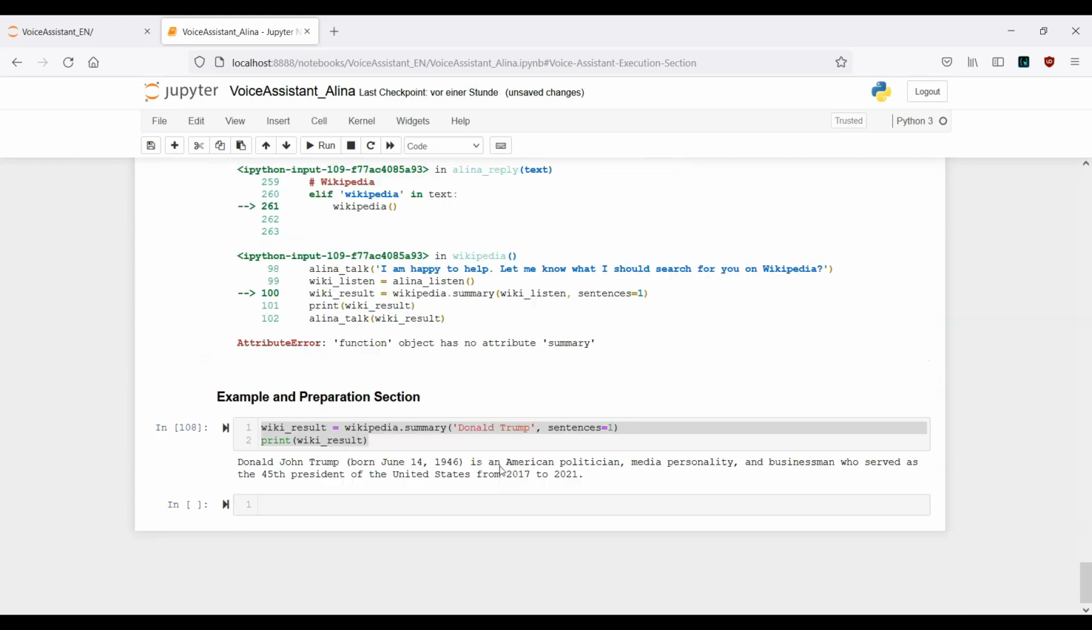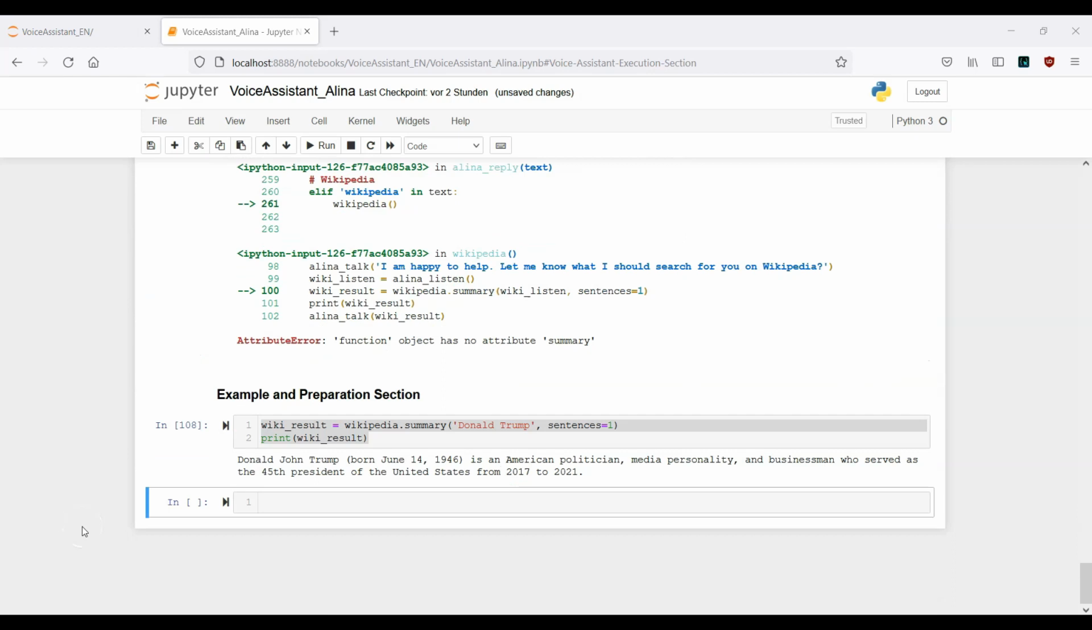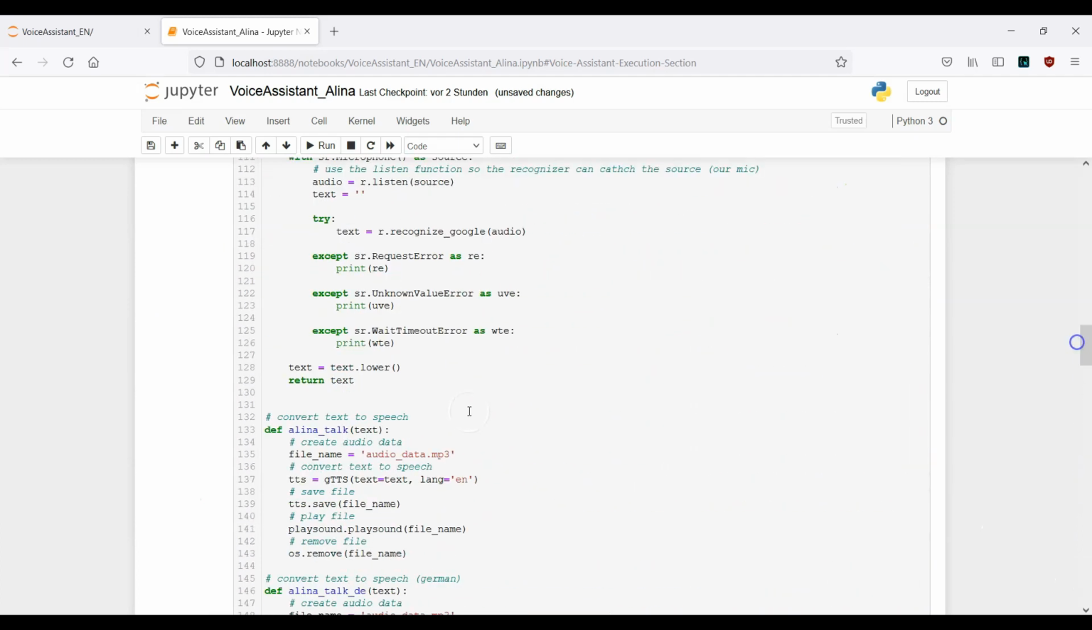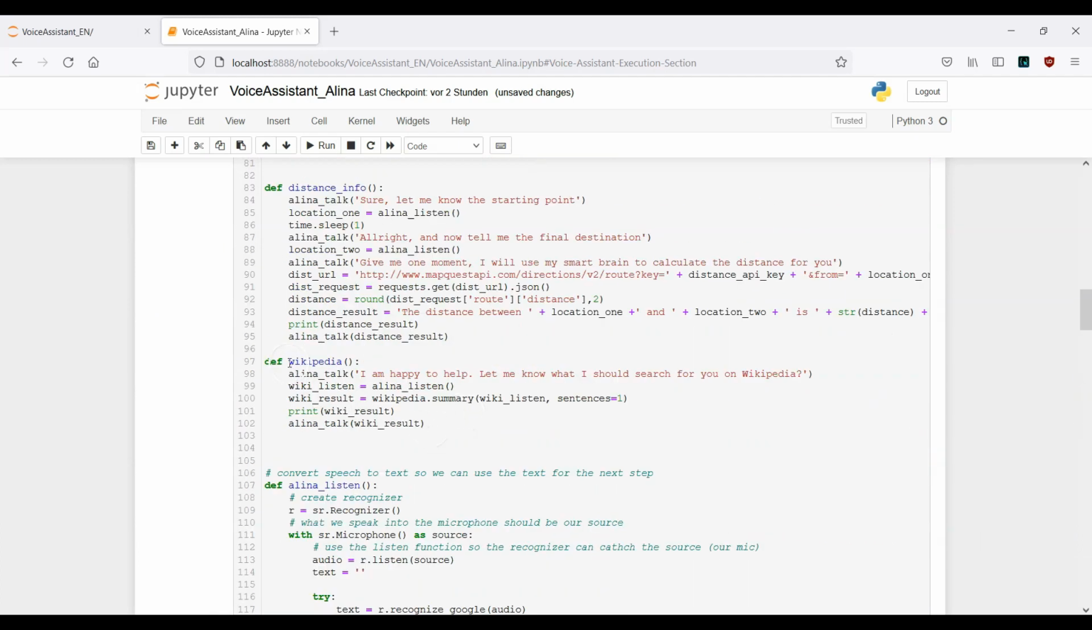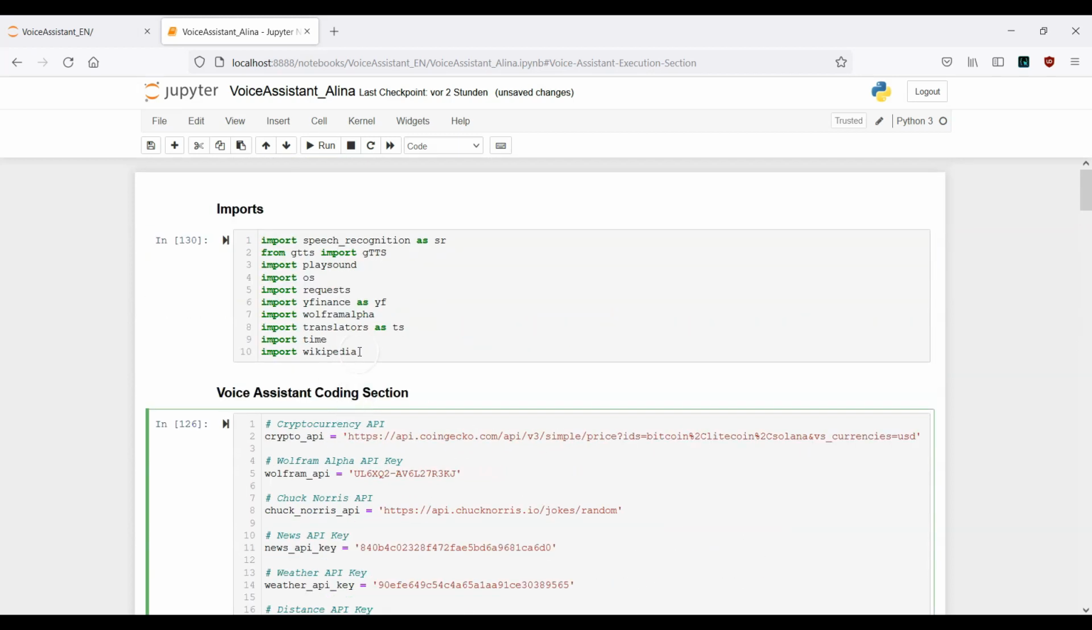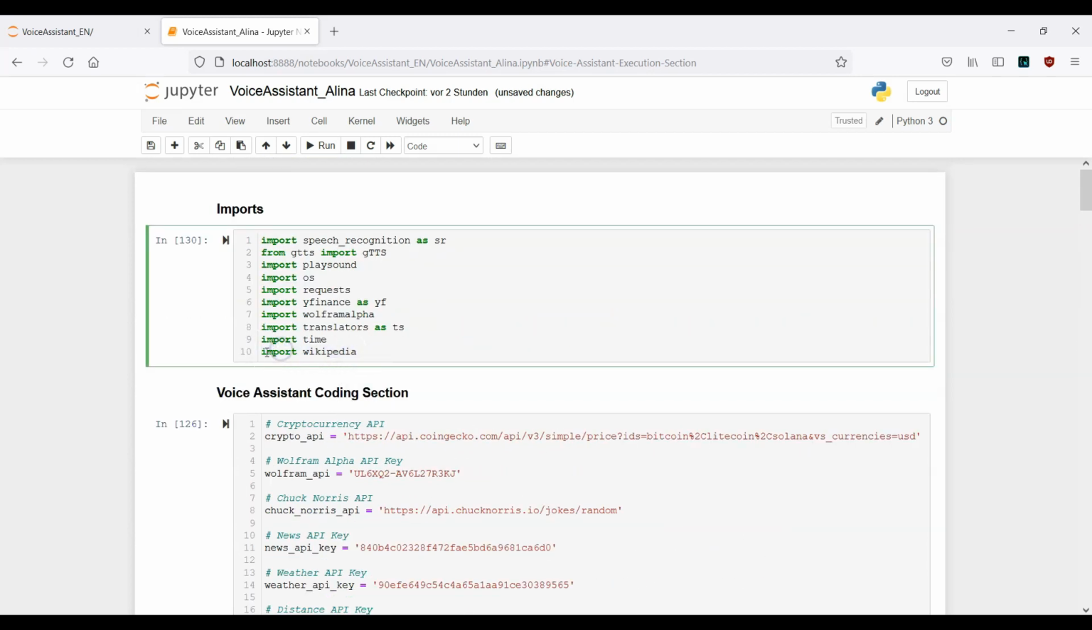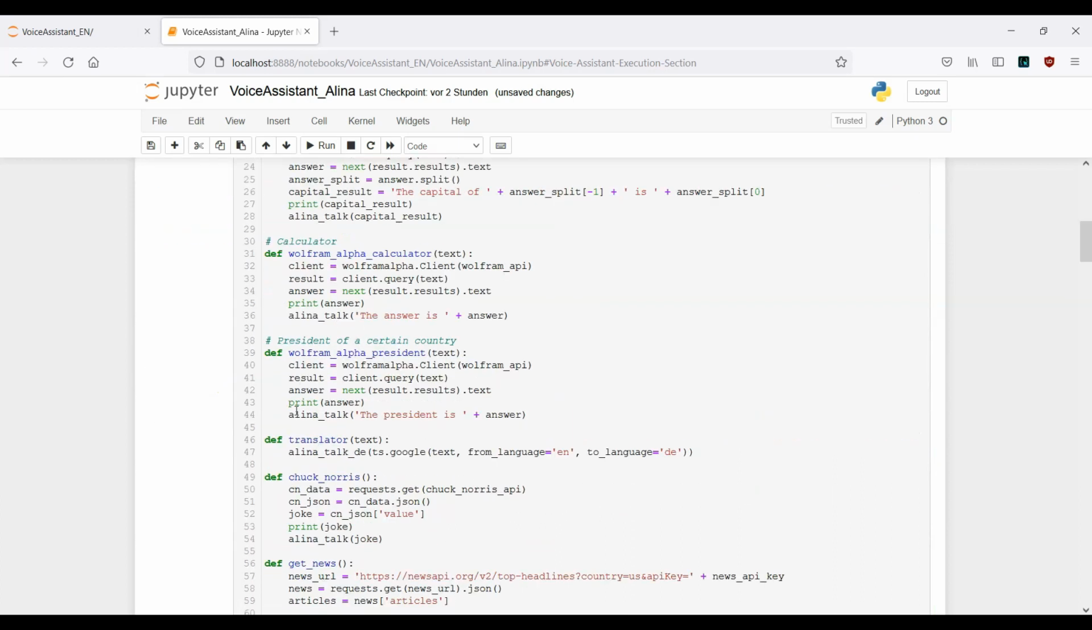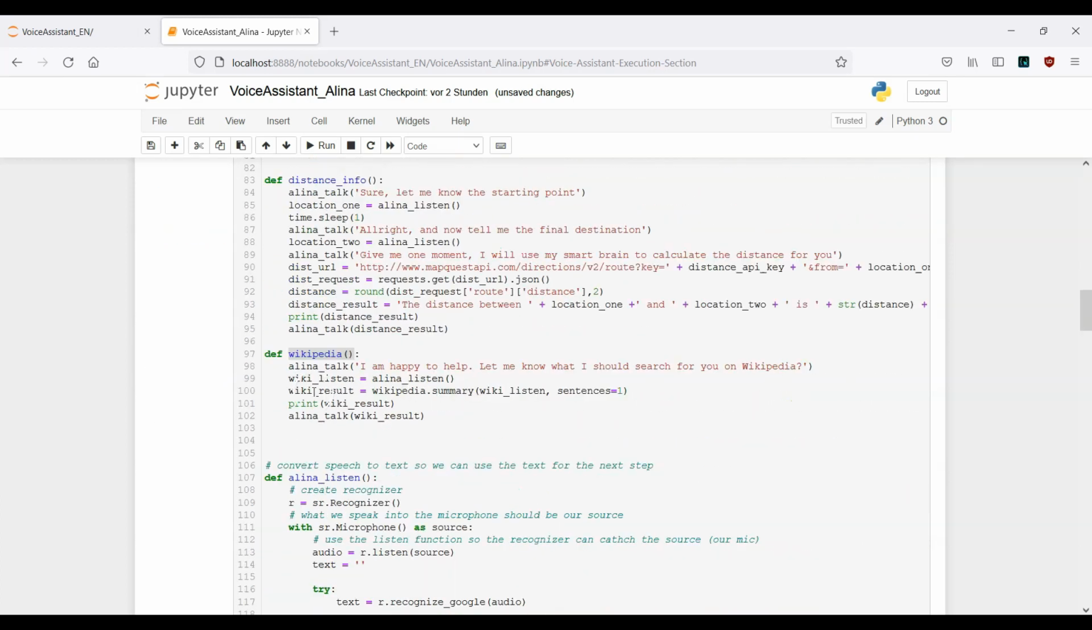Okay, now we have an error message. Okay, so now I got the point. Function object has no attribute summary, and now I actually figured out what went wrong here. So here, as you can see, I've named the function exact same way like the package itself. Okay, so here we have imported Wikipedia. That means the name convention should definitely be different.